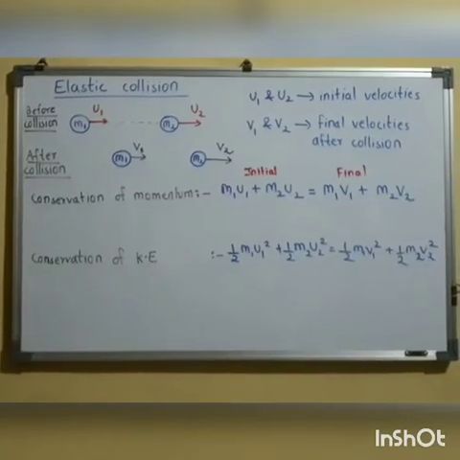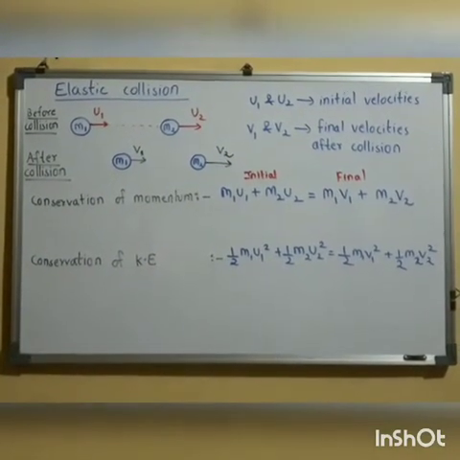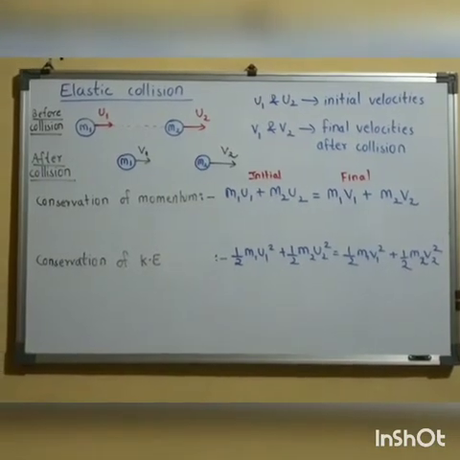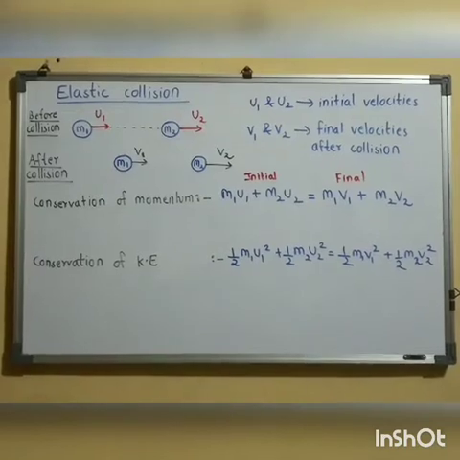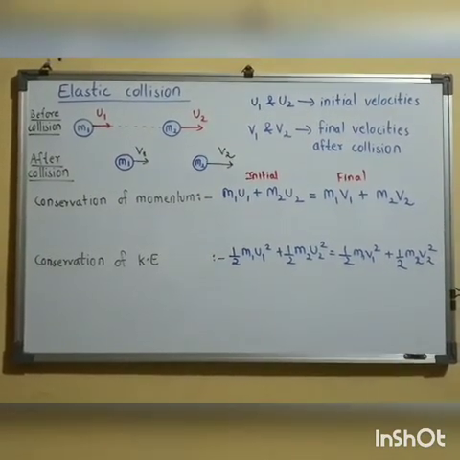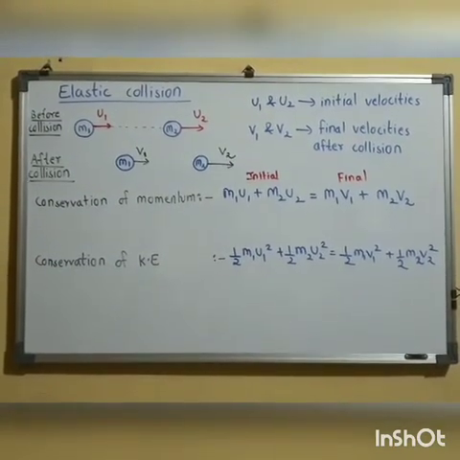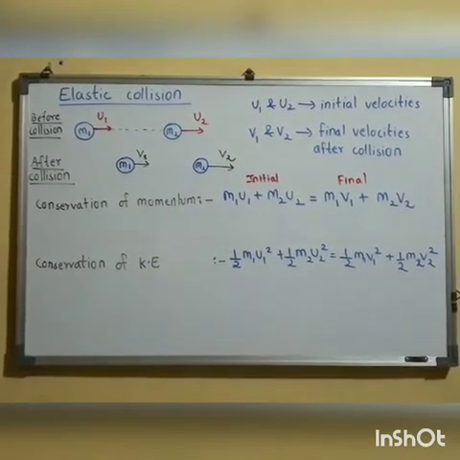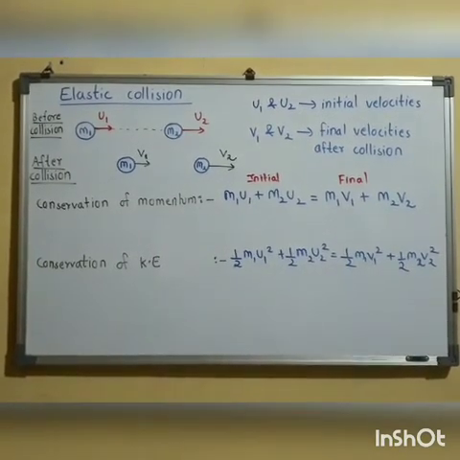Now the concept of elastic collision. For any kind of collision, we always consider initial conditions, meaning before collision, and after collision conditions. So I have considered two masses m1 and m2. Mass m1 is moving with initial velocity u1 and m2 is moving with initial velocity u2. In the diagram I have shown that both the velocities are in the same direction. In a question, you might get velocities that are not in the same direction.